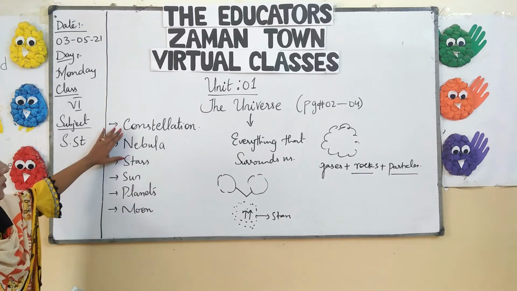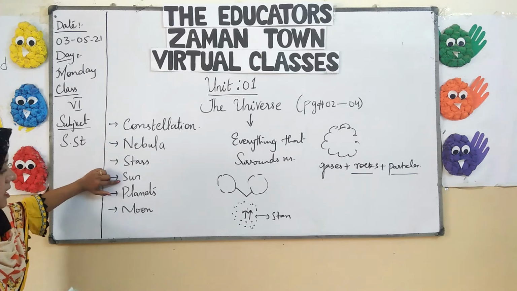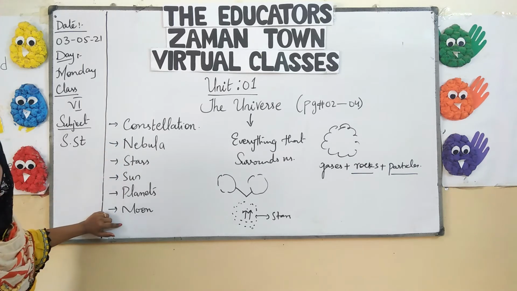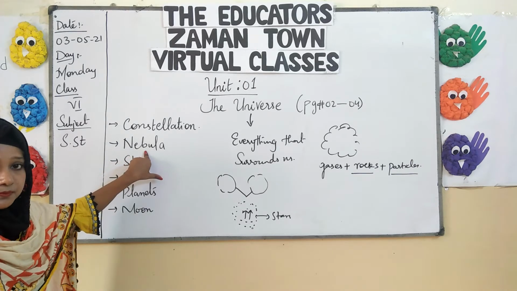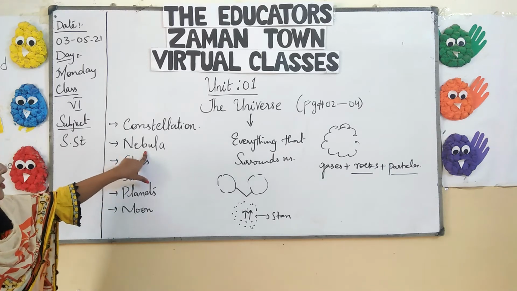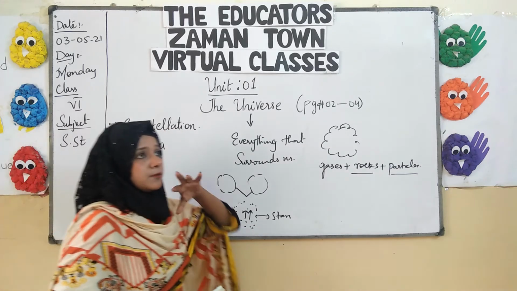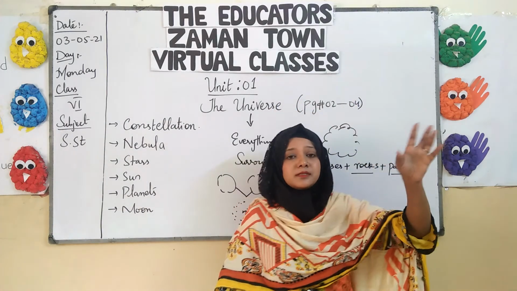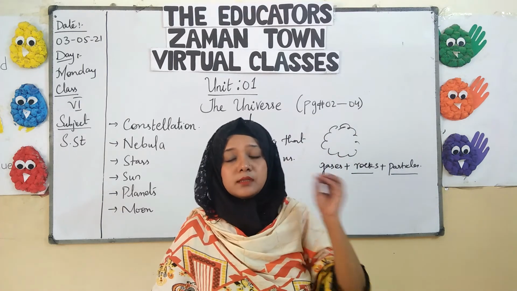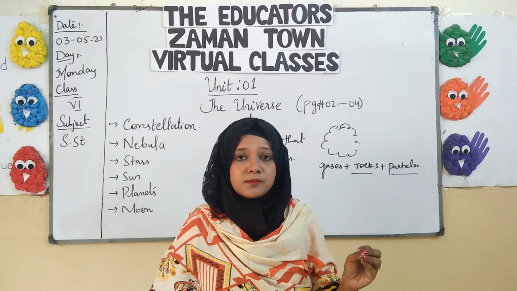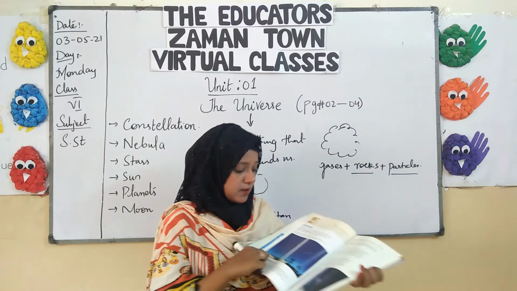So I hope that you all are well aware of the formation of the stars, sun, planets and the moon from the basic unit of our universe, that is nebula. Now here the question arises, what is a constellation? We see different sorts of patterns in the sky. The way the stars arrange themselves is called a constellation. It can be any way.